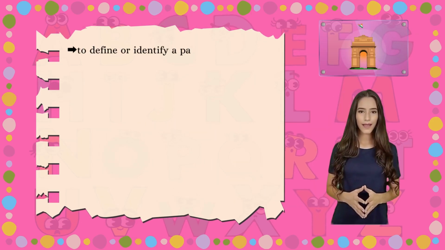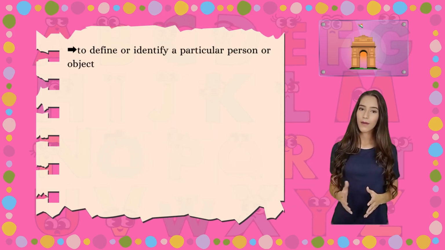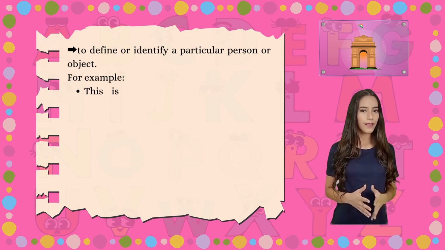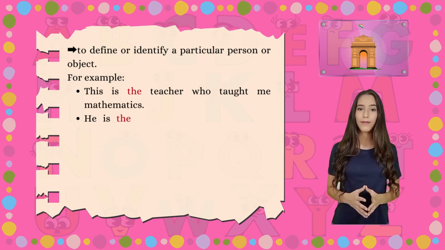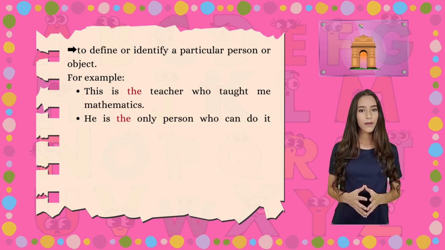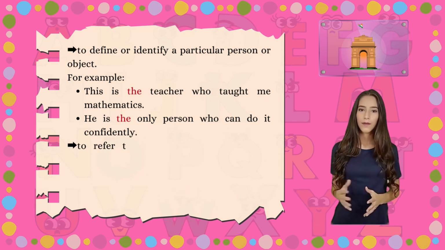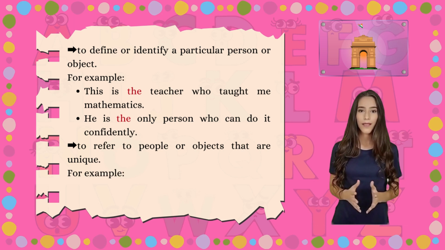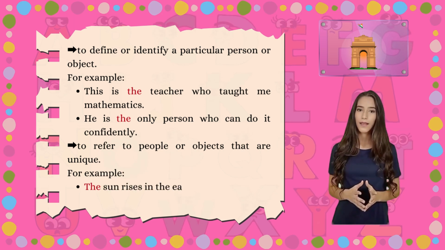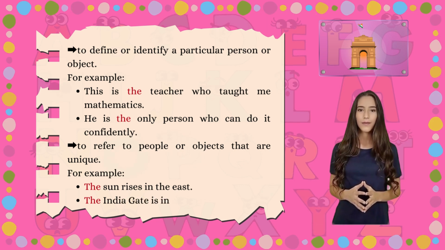To define or identify a particular person or object. For example, this is the teacher who taught me mathematics. He is the only person who can do it confidently. To refer to people or objects that are unique. For example, the sun rises in the east. The India Gate is in Delhi.